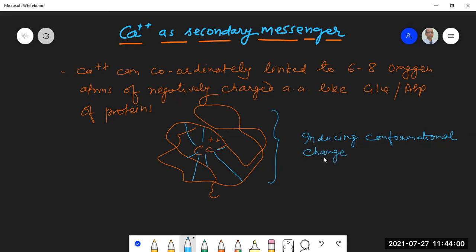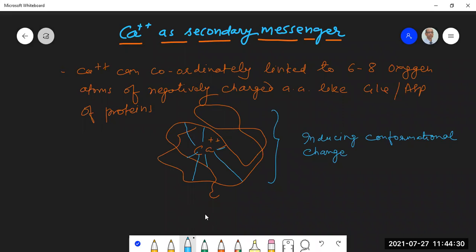The chances of inducing a conformational change by calcium become higher because of its ability to bind to different parts, different sections, different regions of a polypeptide chain. So it helps in bringing about a conformational change, and the conformational change in the protein can take place more readily.